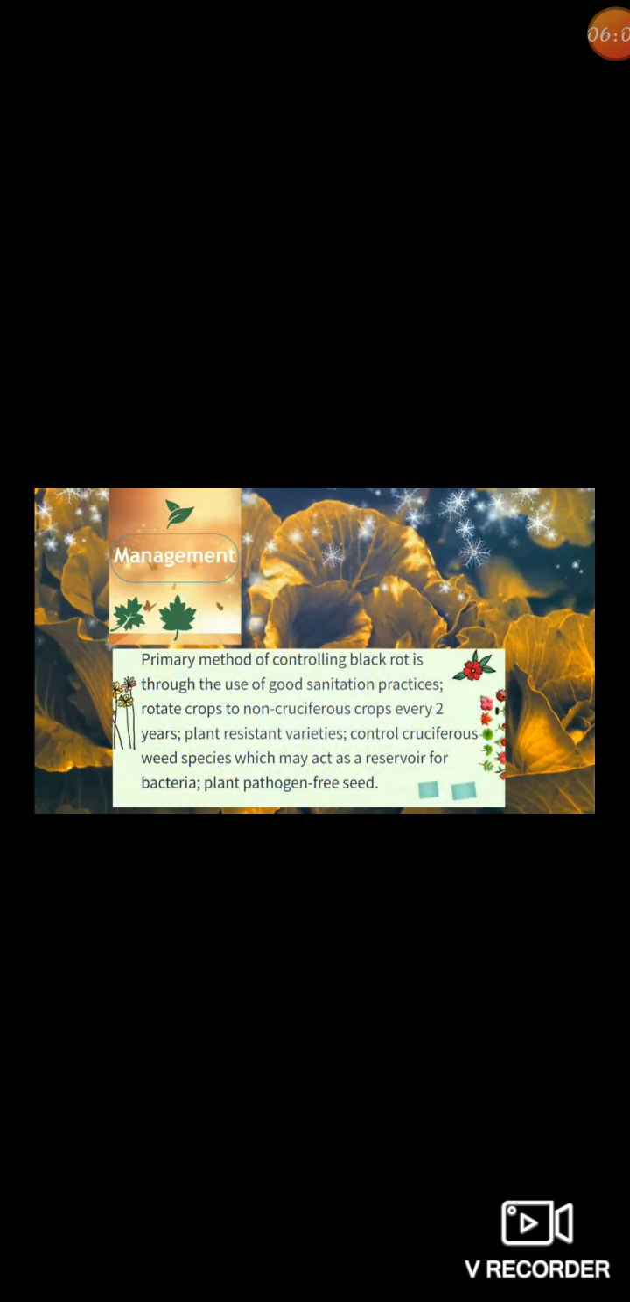Now we will discuss the management of the black rot disease. In management, the primary method of controlling black rot is through good sanitation practice and crop rotation to non-crucifer crops every 2 years. We also choose resistant varieties to control the disease in crucifers.